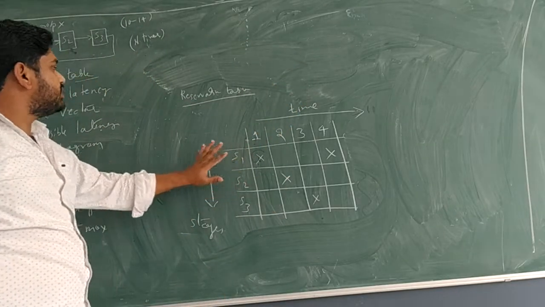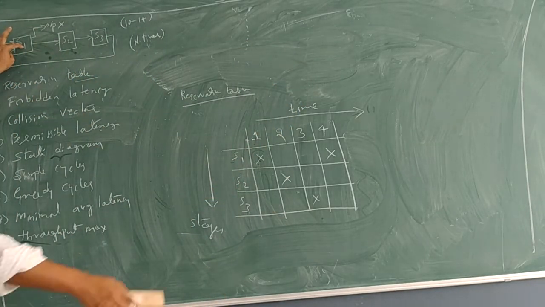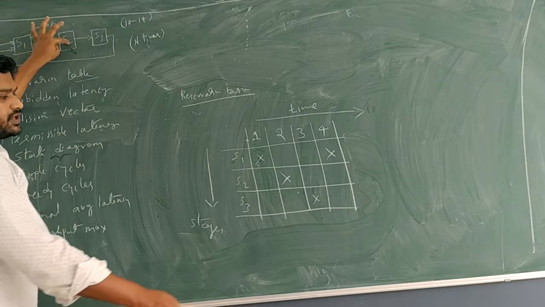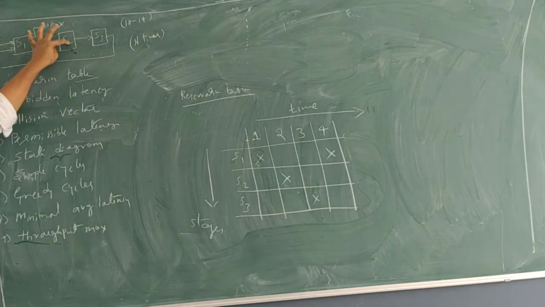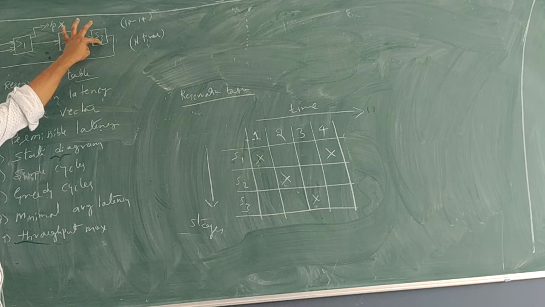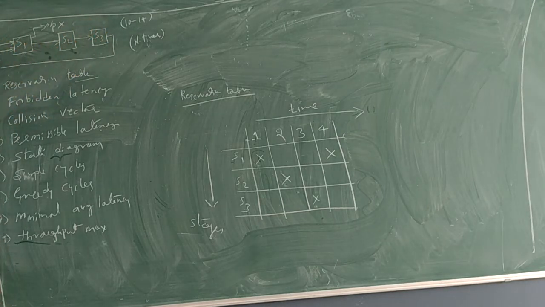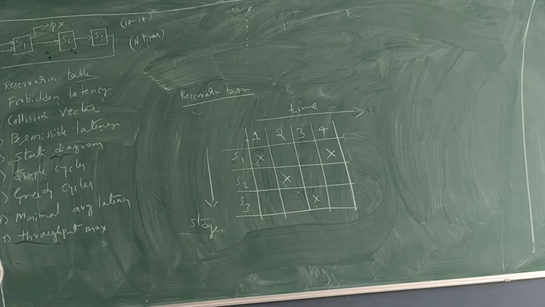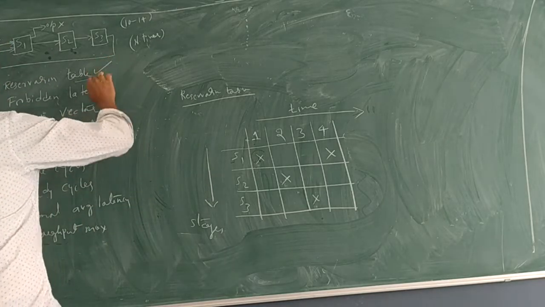Okay, now how I have drawn it is: first the data address is S1, hence the first X is for S1. Whatever result we have got is forwarded to S2, hence in the second stage S2 is active. Forward data to S3, so S3 is active at the third instance of time. What happens in the fourth instance of time? Data is forwarded back to S1, processed and collected, hence the fourth is the last clock cycle in the reservation table, and this is how we get the reservation table preparation. Okay, so the reservation table is done.